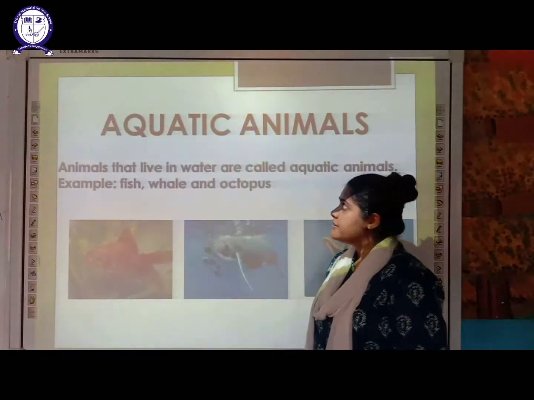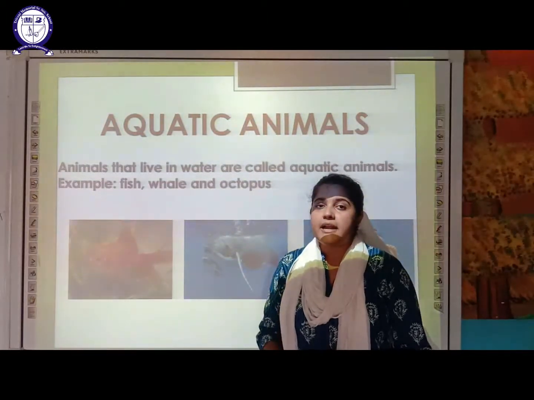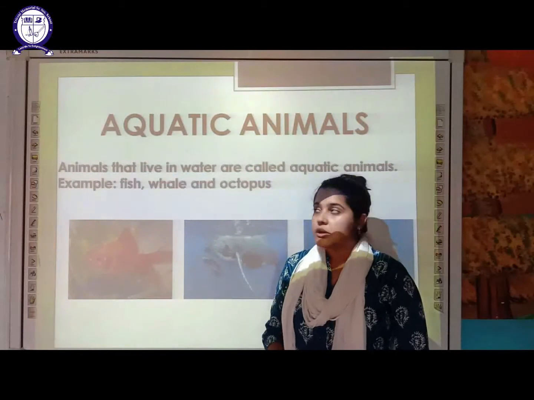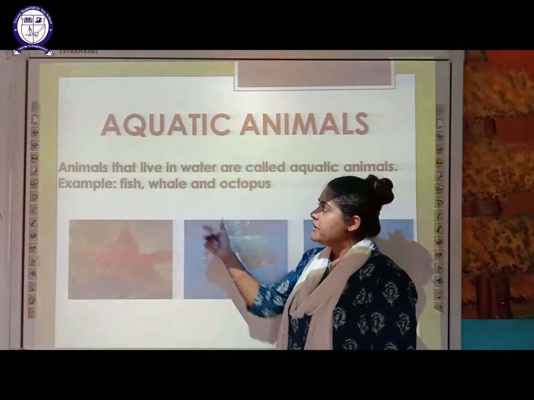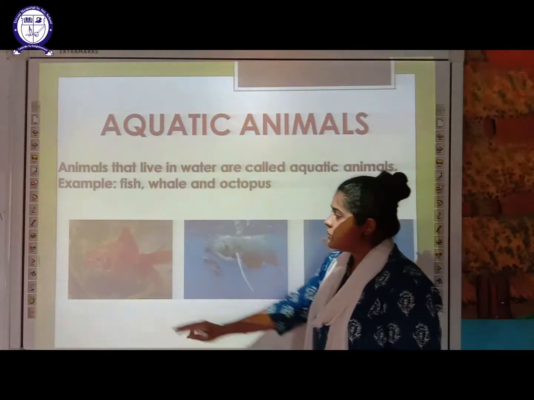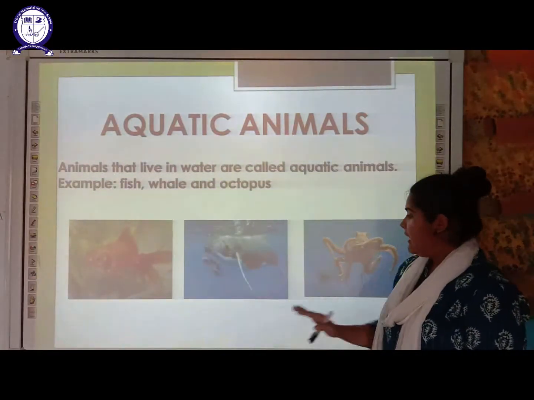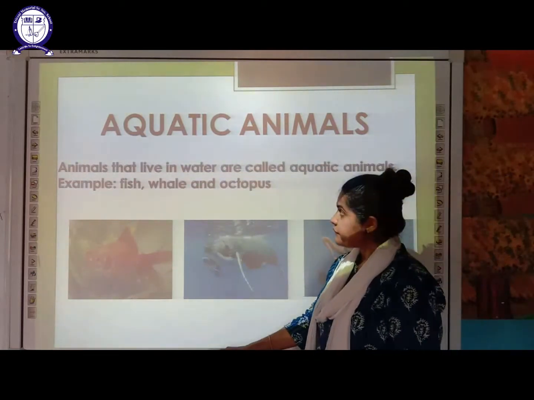Let's move on to the next part, that is aquatic animals. So similar to aquatic plants, there are aquatic animals. Animals that live in water are called aquatic animals. There are various examples of aquatic animals like fish, whale and octopus. So the first picture depicts a fish, the second one is a whale, and the third one you can see here is an octopus. Okay.